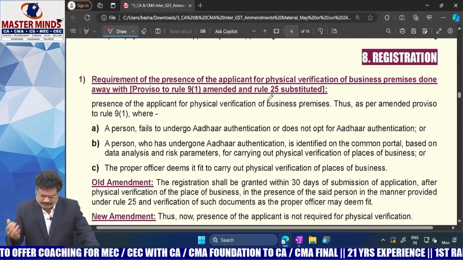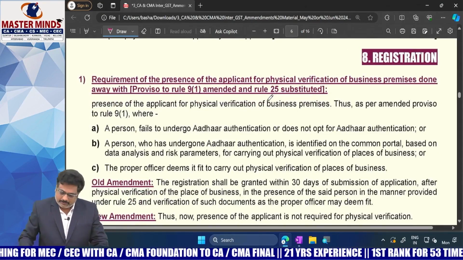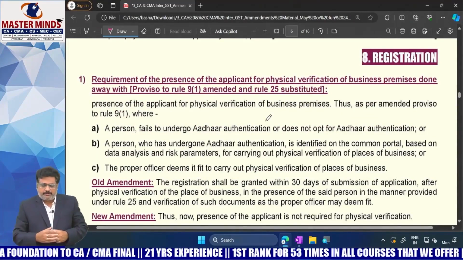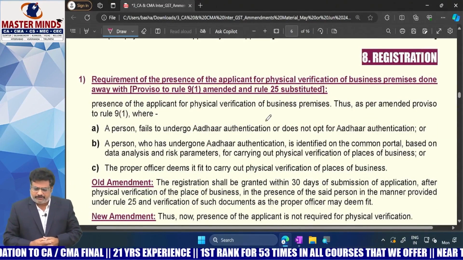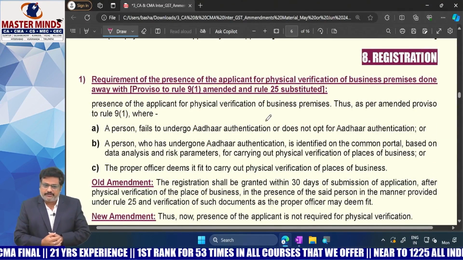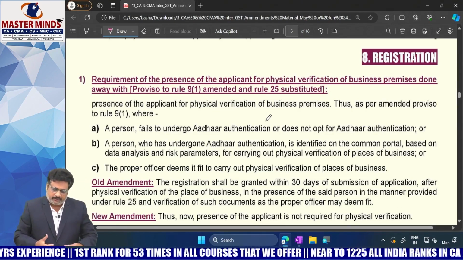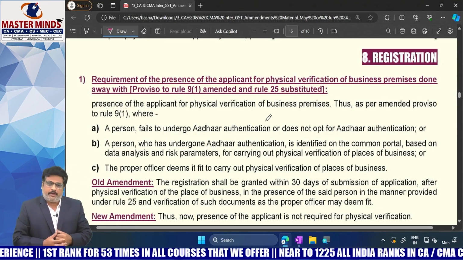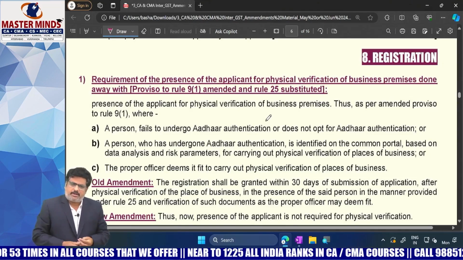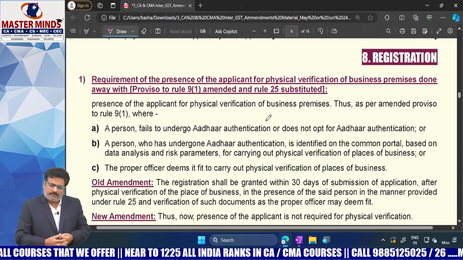Next one is registration. Few amendments are there. With respect to this point, generally the physical verification of a place of business is required when Aadhaar authentication was not opted; or Aadhaar authentication was opted, but we are unable to link with Aadhaar.